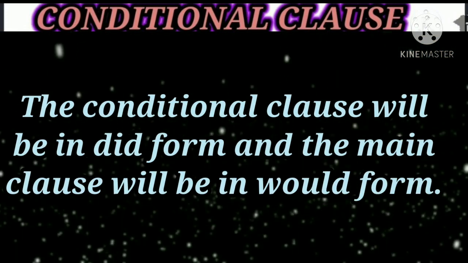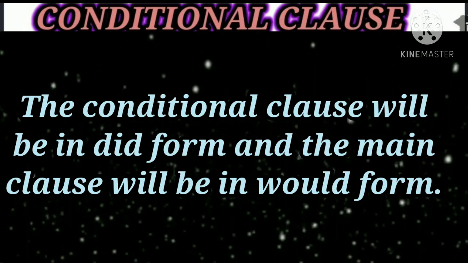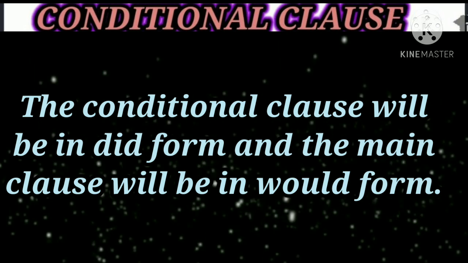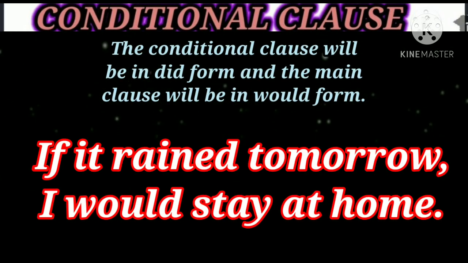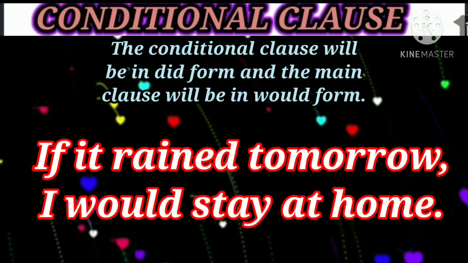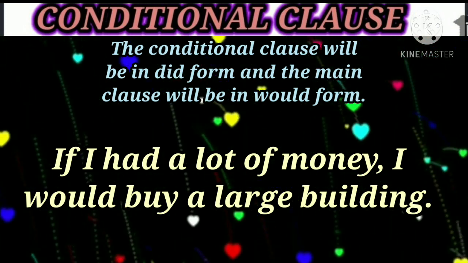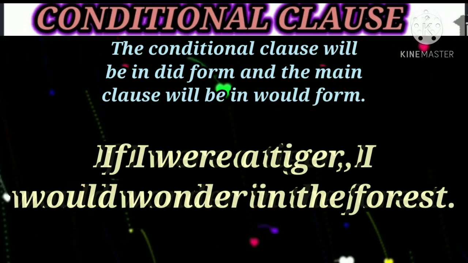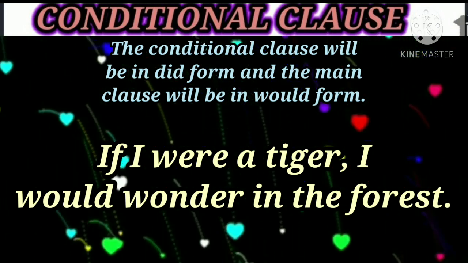Here the conditional clause will be in past simple or did form, and the main clause will be in would form. For example, if it rained tomorrow, I would stay at home. If I had a lot of money, I would buy a large building. If I were a tiger, I would wander in the forests.